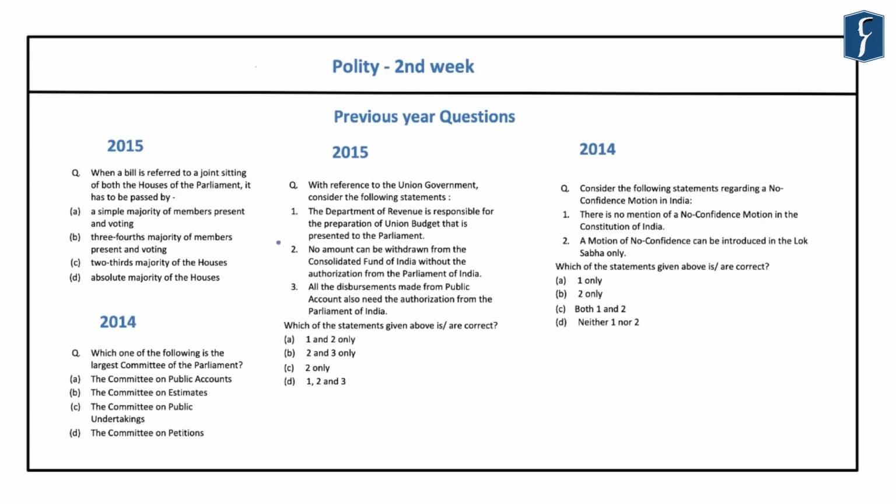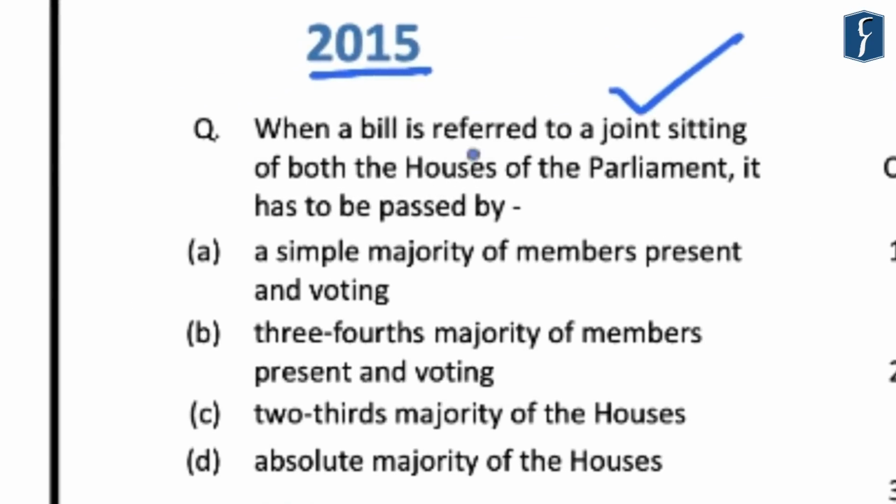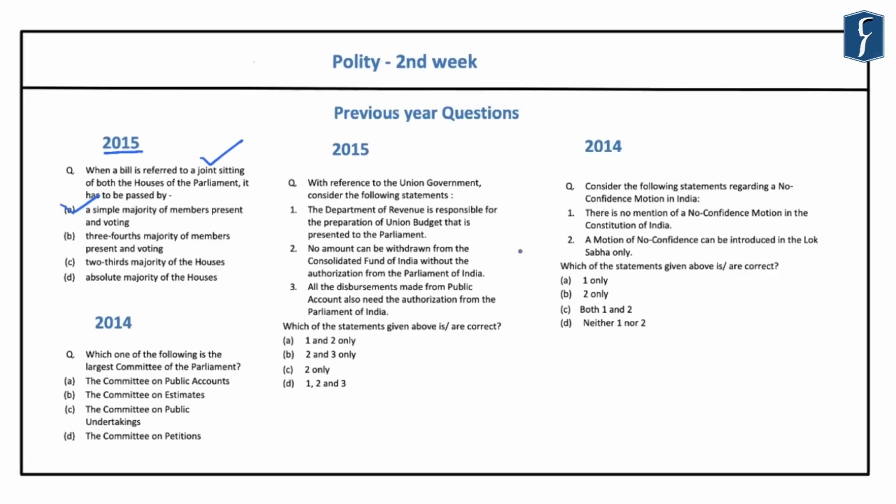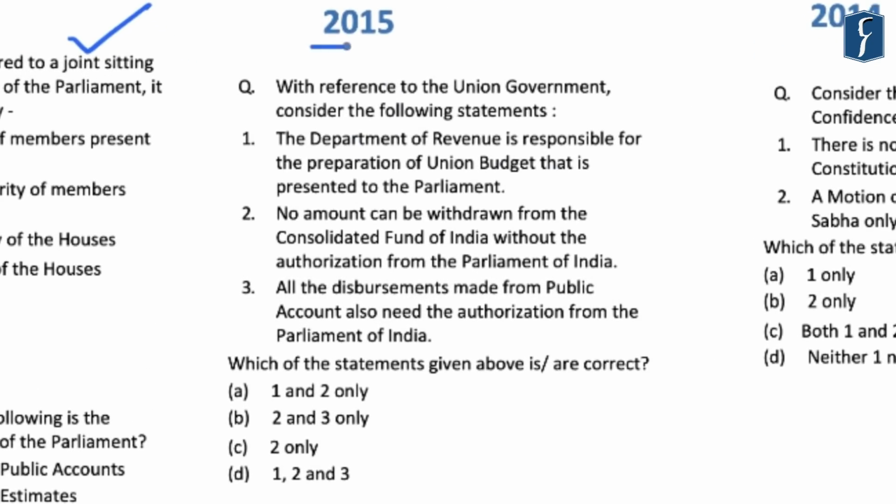Further, in the year 2015, there were 2 questions from this section, and in the year 2014, again, there were 2 questions from this section. So if you look at this question that was asked in the year 2015, it reads, when a bill is referred to a joint sitting of both the houses of parliament, it has to be passed by. So it has to be passed by a simple majority of the members present and voting. And there is no special kind of majority that is required for the passage of a bill in a joint sitting.